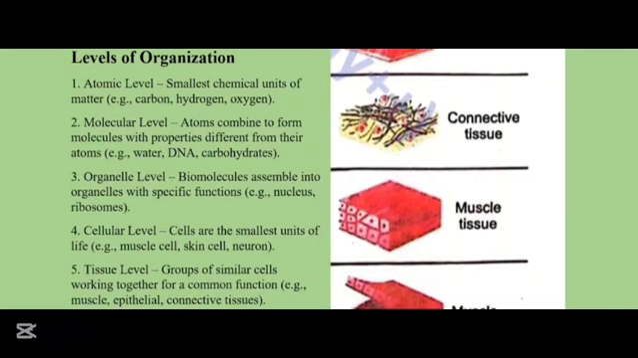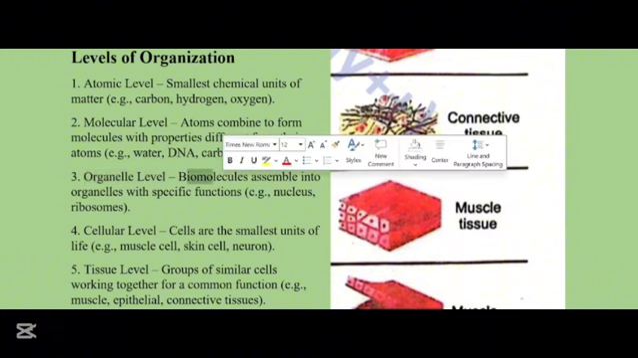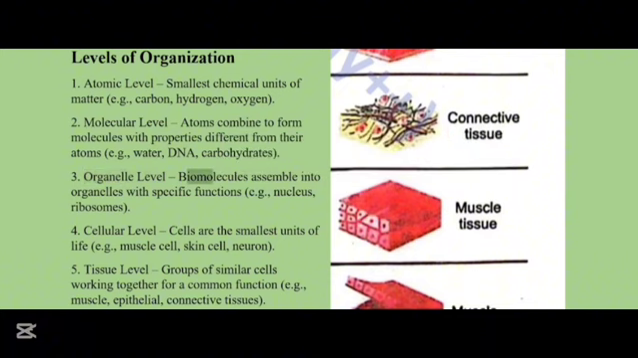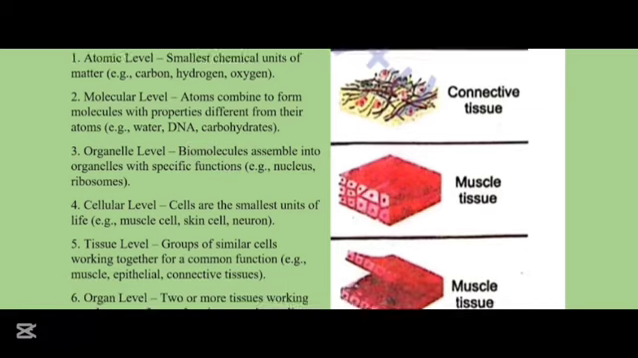Let's discuss the levels of organization. The atomic level is the smallest chemical unit of matter, like carbon, hydrogen and oxygen. The molecular level: when the atoms combine they form molecules with properties different from their atoms. Examples include water, DNA and carbohydrates. The cell organelle level: the biomolecules assemble into organelles which perform specific functions, like the nucleus and the ribosomes.